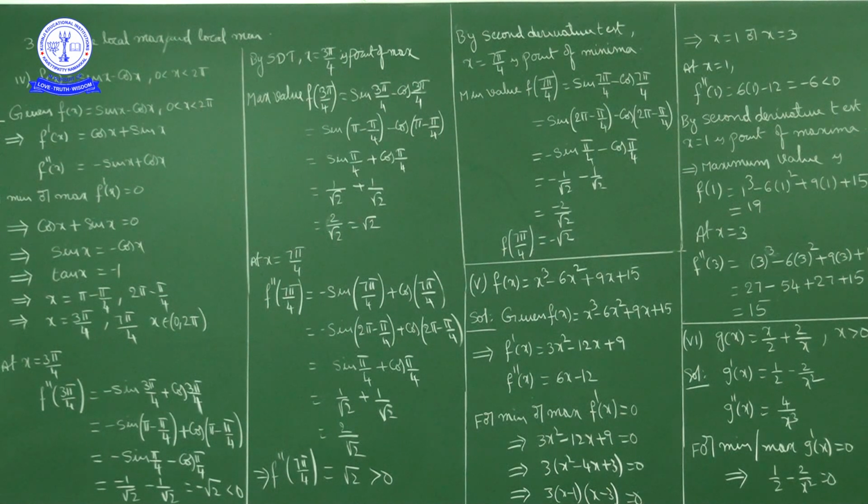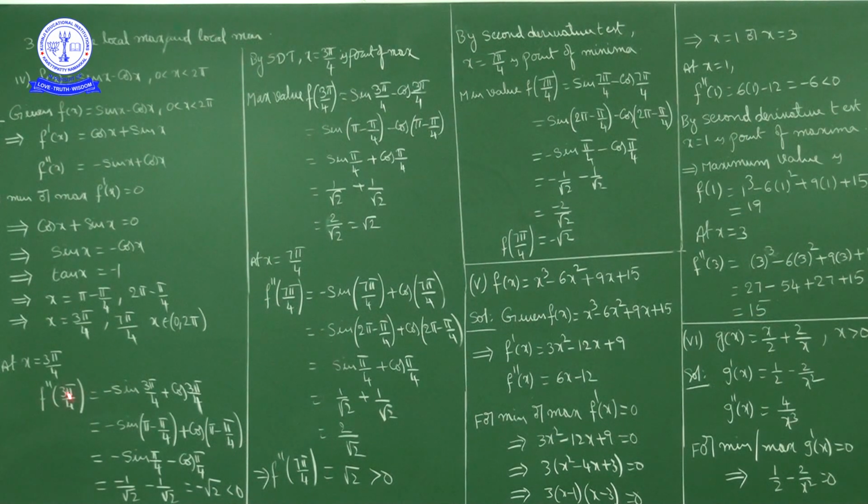Now we have to check the sign of f double dash of x at x is equal to 3 pi by 4 and at x is equal to 7 pi by 4. At x equal to 3 pi by 4, f double dash of 3 pi by 4 is equal to, what is f double dash of x? F double dash of x is minus sin x plus cos x.